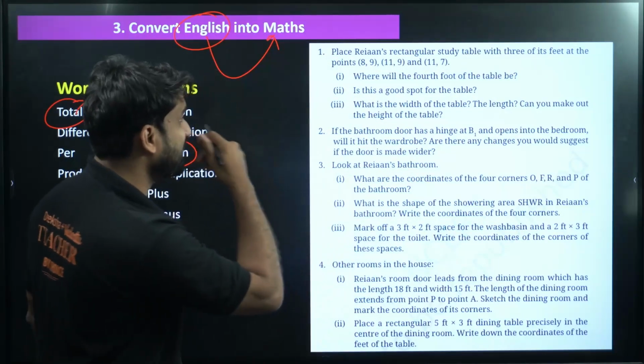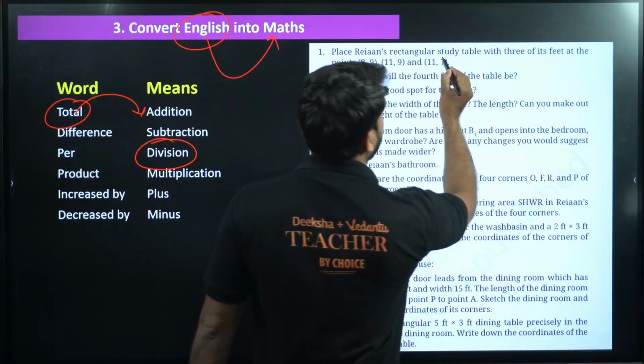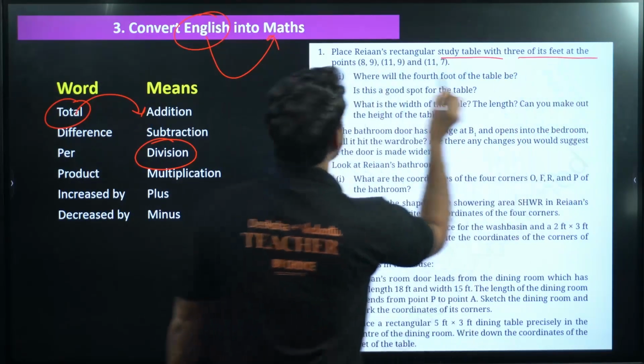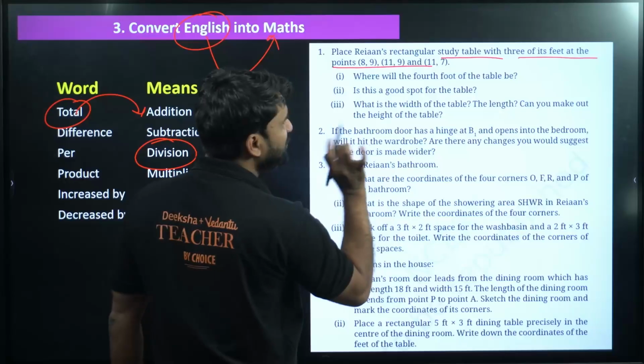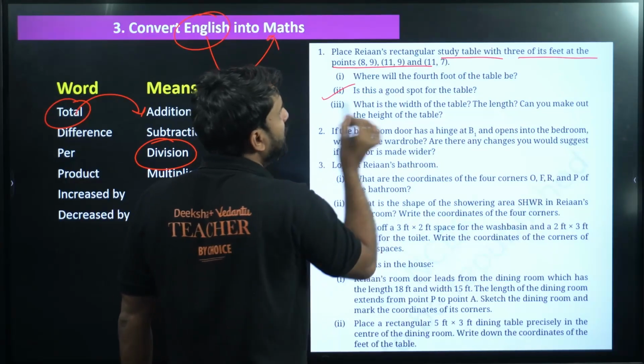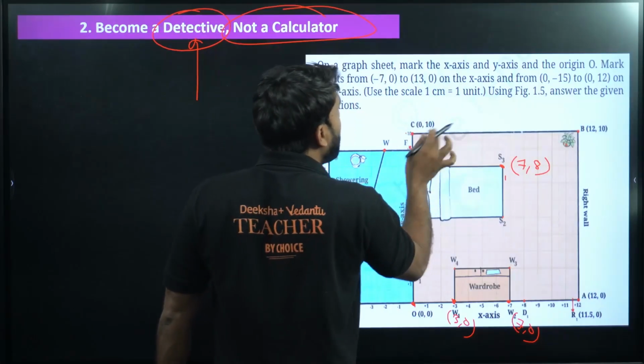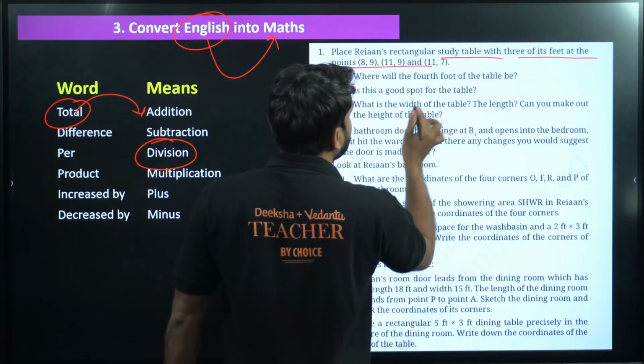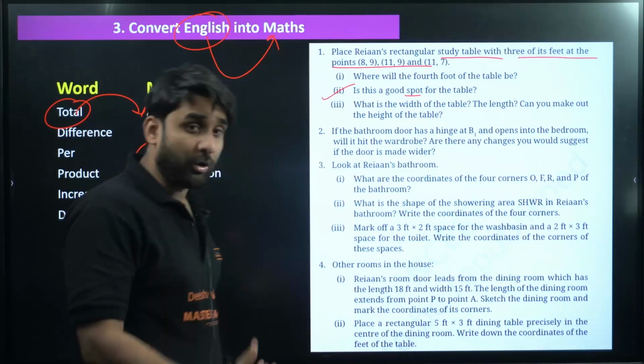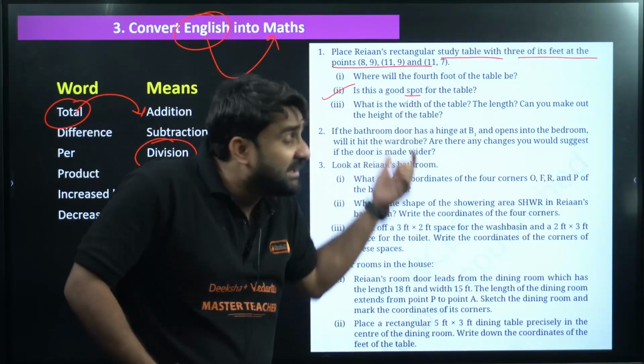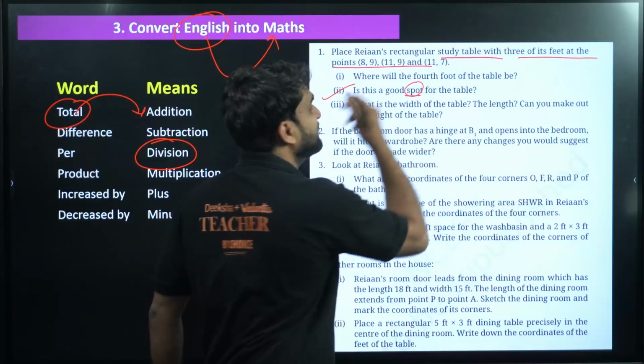So look at the question. Place Riyan's rectangular study table with 3 of its feet at the points. If you just go to question number 2, is this a good spot? Now, what is the meaning of spot? Spot means place. Where should you place the table? So we are talking about place here.